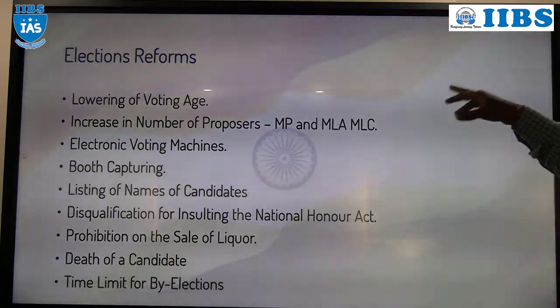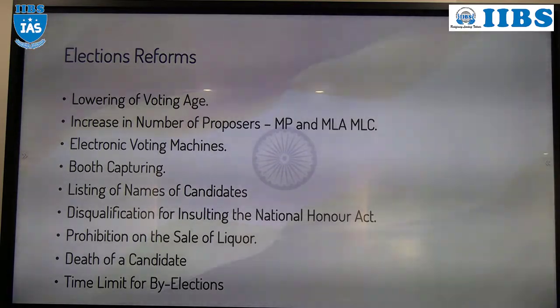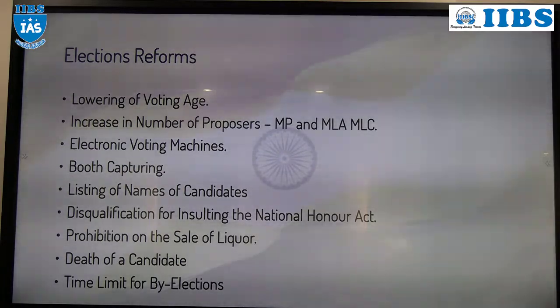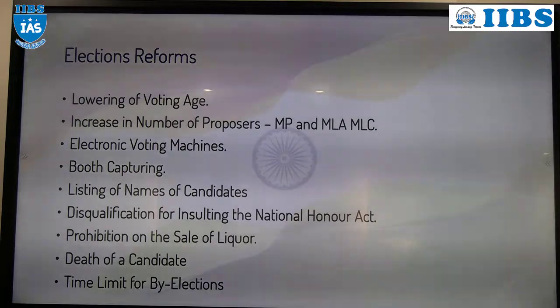Apart from that, increase in the number of proposers. What is the meaning of that? Candidates can file the nomination. For filing the nomination, they require the support of electors. Who are the electors? The persons who are eligible to vote.